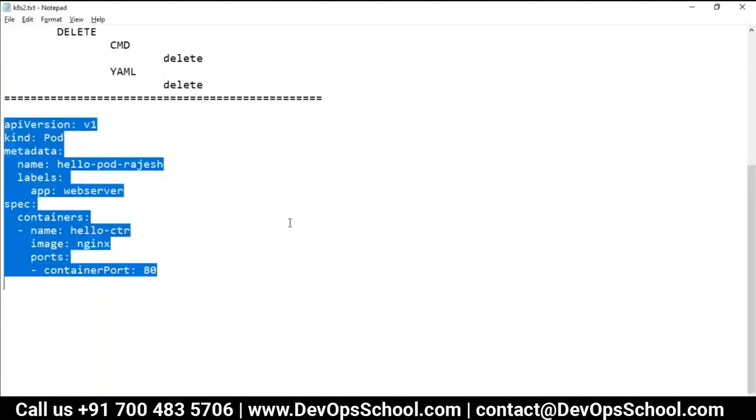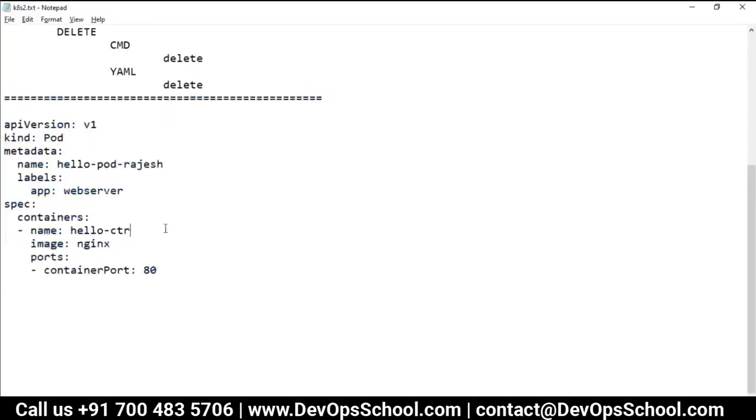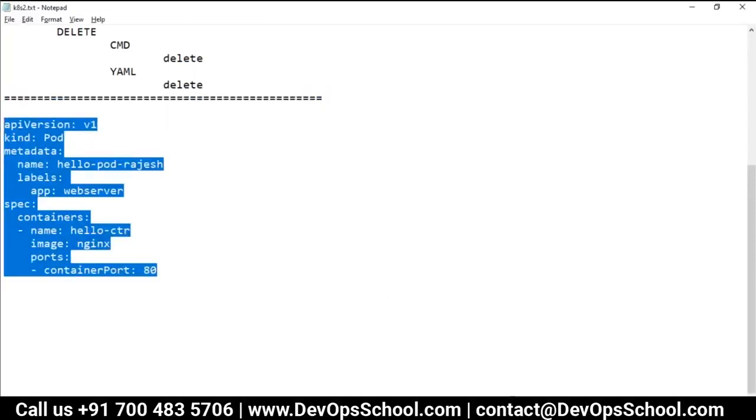This is the YAML file, and again you send the YAML through kubectl, but automatically kubectl will convert it into JSON and use it. Okay, got it? Understood this? Yep. Okay, now I'll explain.